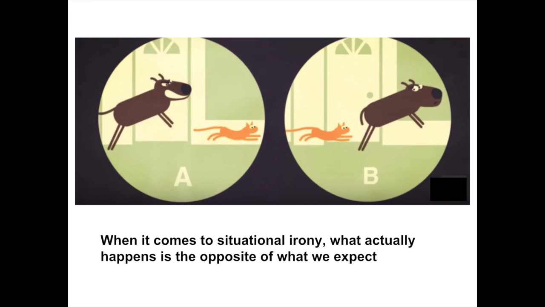But what if the cat was actually chasing the dog? That would make us feel like it is irony because, in fact, it's unexpected. We anticipate and expect for dogs to chase cats. So when a cat chases a dog, that's considered ironic.